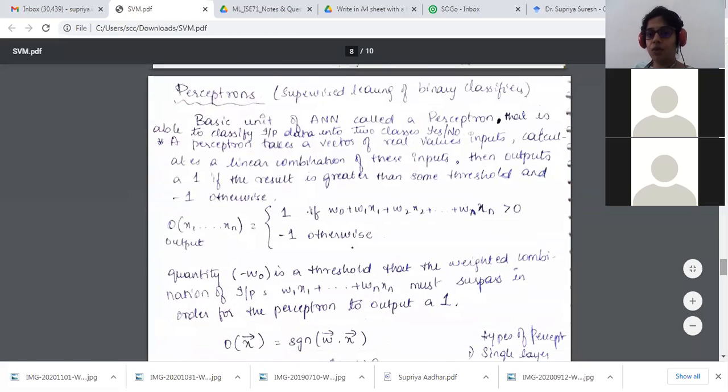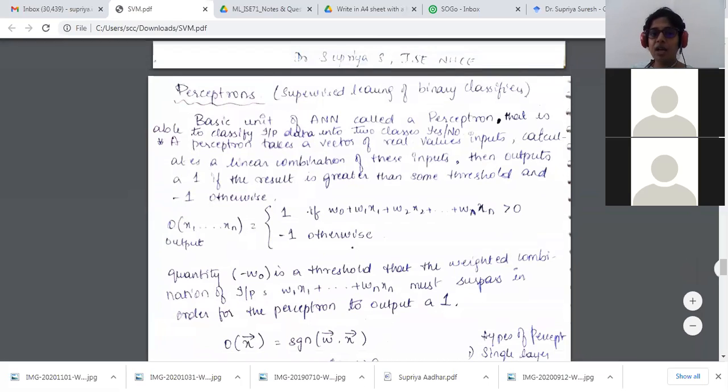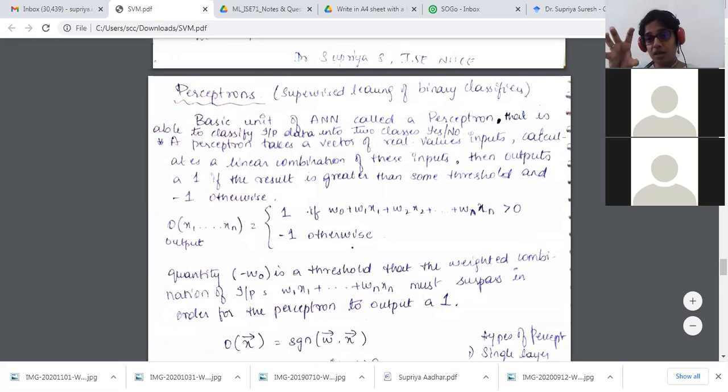Then we have what a perceptron is. How does a perceptron look? We have already discussed a single neuron, the first basic unit of it, which we consider a perceptron. The basic unit of the artificial neural network is called a perceptron, which is able to classify the input data into two classes, either yes or no. We had multiple inputs given to it, and the output is either yes or no. That's the very basic unit of artificial neural networks, the perceptron.